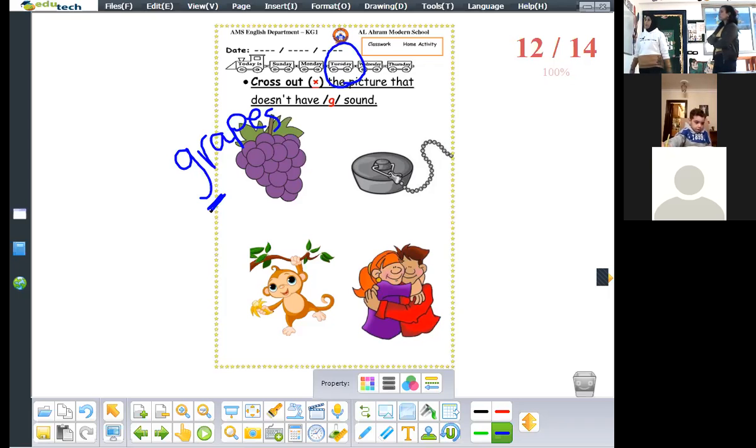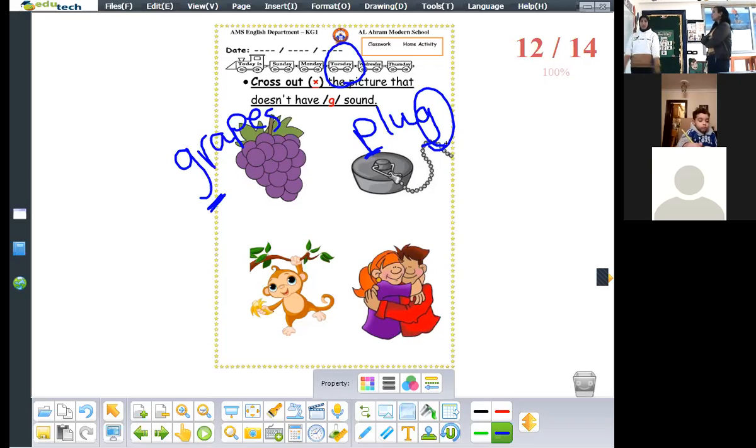Leave it. Okay, what is the second picture? Plug. What is the first sound for the word plug? It's P. And the last sound is G. So, cross it or leave it? Yes, leave it. What is this picture? Hug. What is the first sound for the word hug? And what about the last sound? G, g, g.